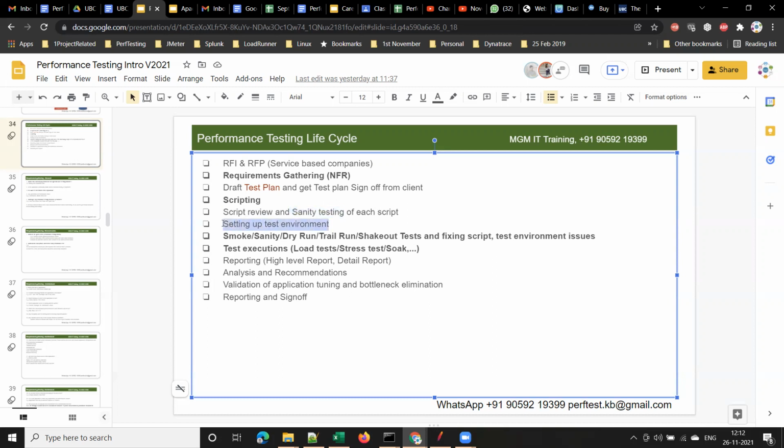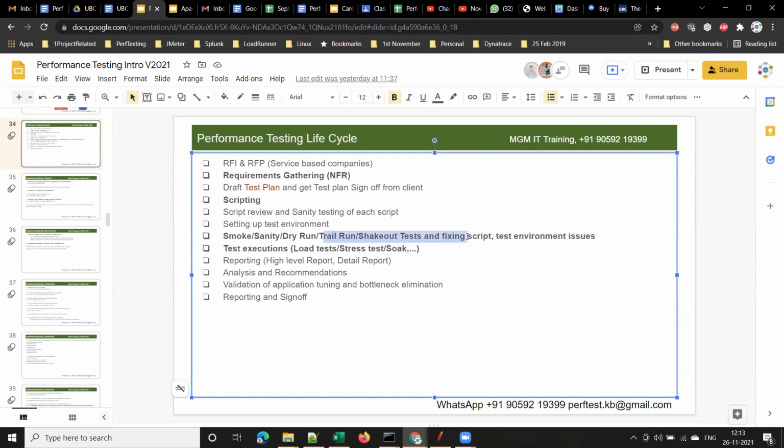Then we will set up the test environment, and we will do different types of testing. First, we will do a smoke test or sanity test, or all these are one and the same. These are called trial runs: trial run or smoke test or sanity test or dry run or a shakeout test, right? What is the purpose of doing this? It is to fix any script issues or environment issues, right?